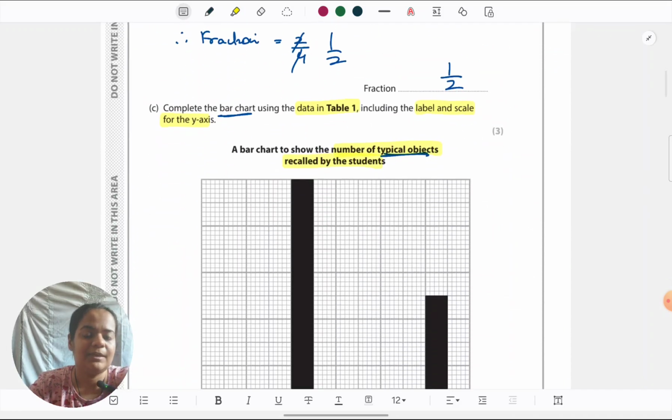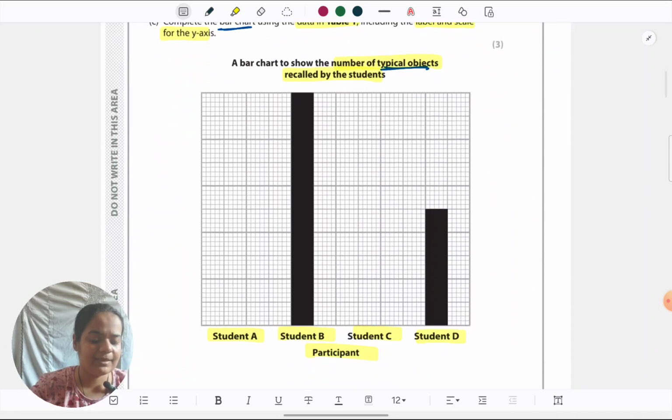Okay, so then what I need to write as the heading for the y-axis, it's up to me. I can put it vertically or straight. So I'm just putting it vertically. Number of objects recalled. And they want me to give the bars. Now that I have the scale with me, I can give the bars. Just try to match the alignment of the rest of the graph. You can see that there is a spacing of about 3.5 centimeters between any two bars. So just maintain that space when you're drawing.